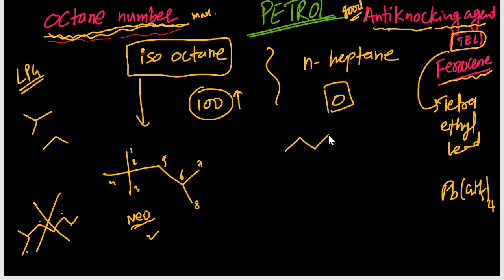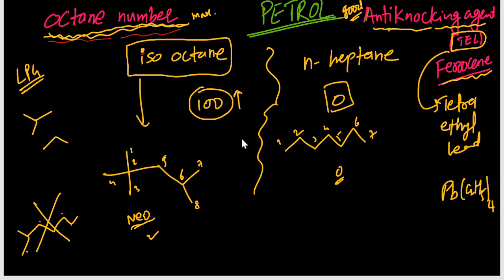N-heptane has 1, 2, 3, 4, 5, 6, 7 carbons and there are no branches here. Its anti-knocking character is 0, meaning it gives maximum noise, whereas isooctane is completely silent. So in petrol they add isooctane to reduce the knocking.